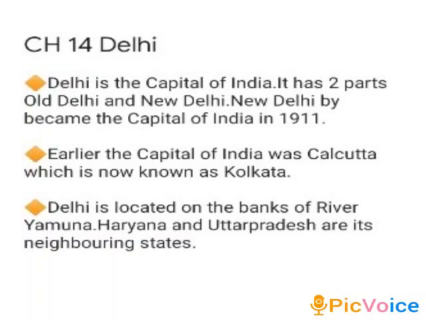New Delhi became the capital of India in 1911. It was made the capital of India by Britishers. Earlier the capital of India was Calcutta, which is now known as Kolkata. The old name of Kolkata was Calcutta.